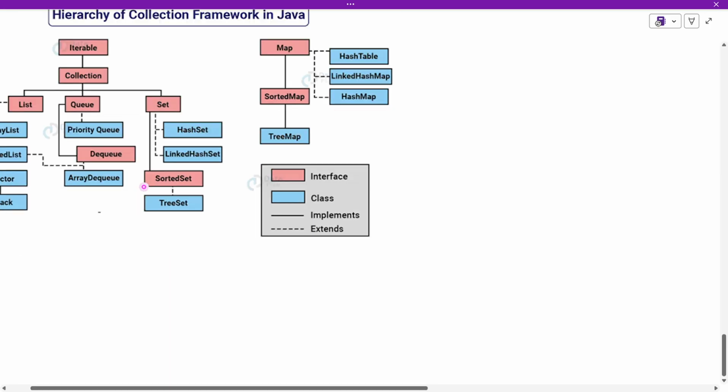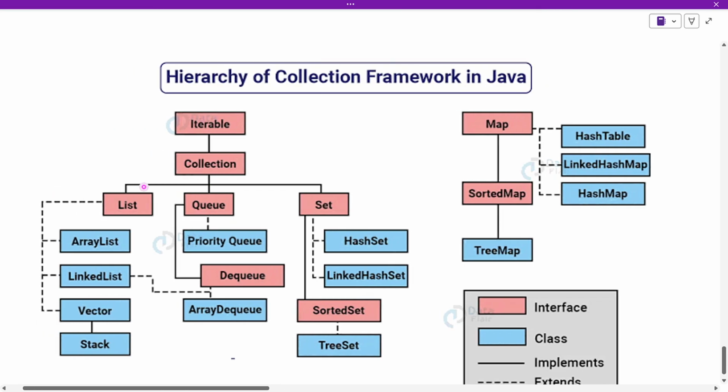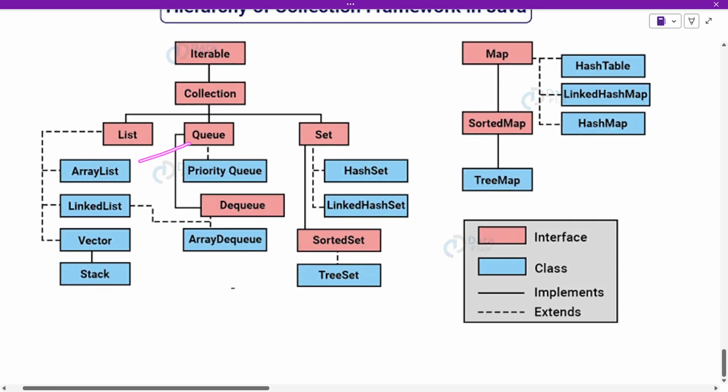Now let's see why we have a lot of them and how they are different. In this list we have array list. Array list is very much the same as arrays, but it can have a variable size. And then we have the linked list. It internally uses a doubly linked list, so it can iterate in both directions. And then we have a vector and array list. They both are kind of the same, but a vector is synchronized and it is a legacy class. And then we have stack, which just implements the stack data structure. It has the methods push and pop.